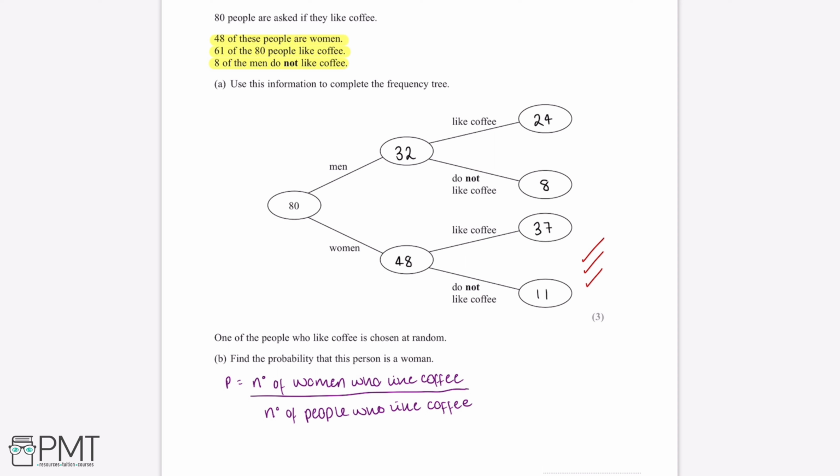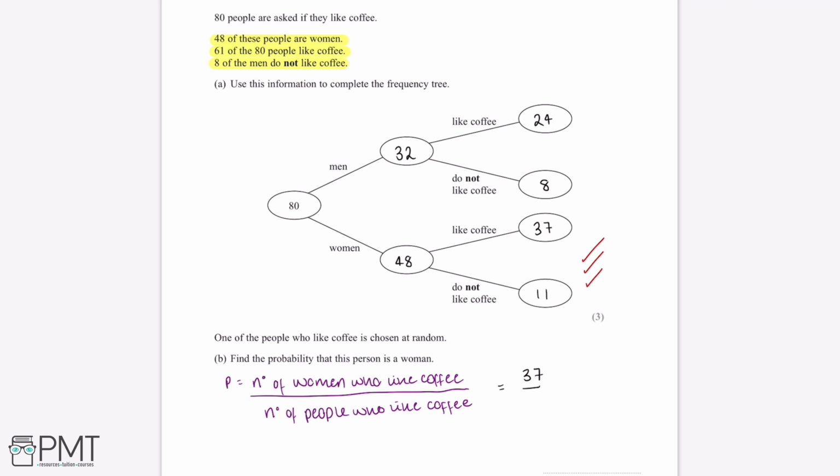So the first thing we'll want to do for this question is work out the number of women who like coffee. And to do this, we'll need to look at the frequency tree from part A of our question. So we're looking for women who like coffee. And the number of women who like coffee is 37.